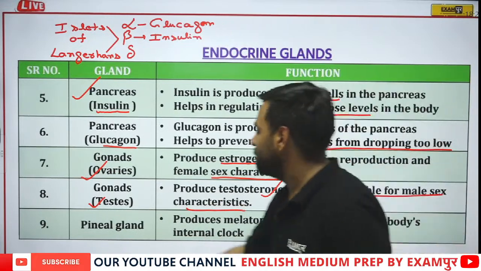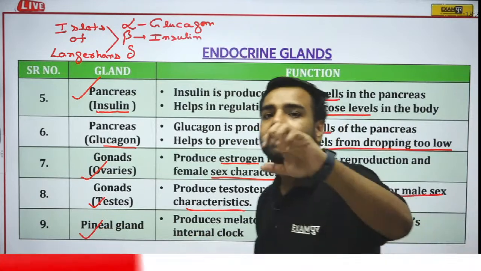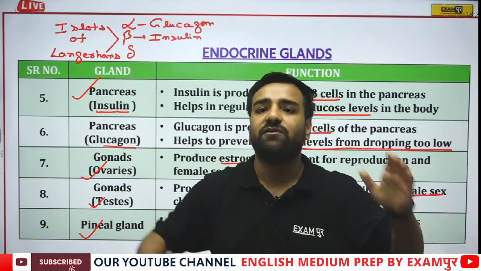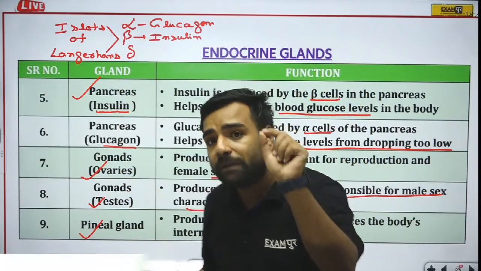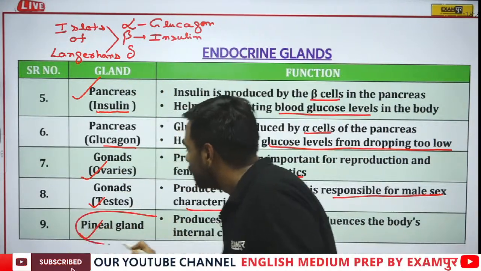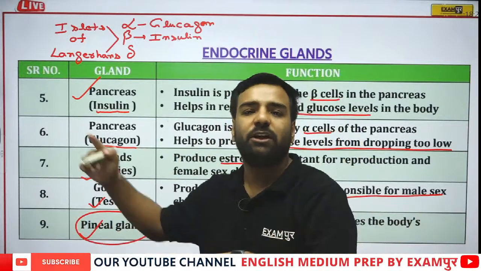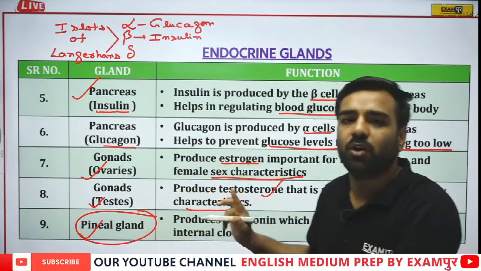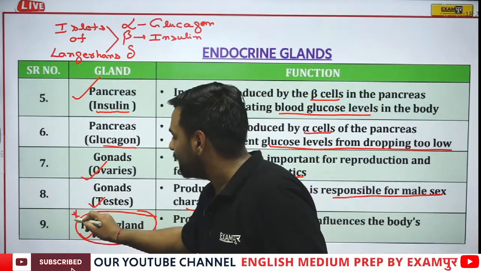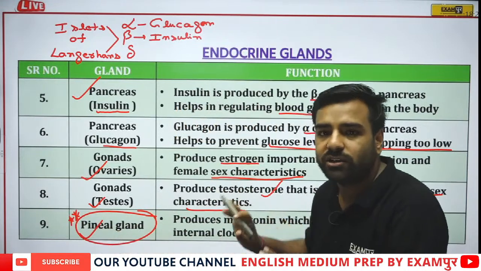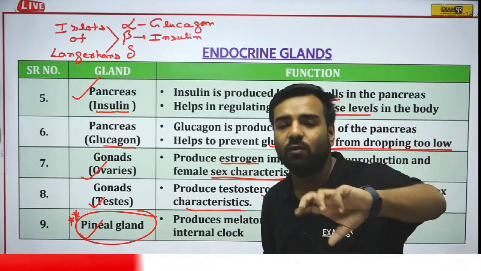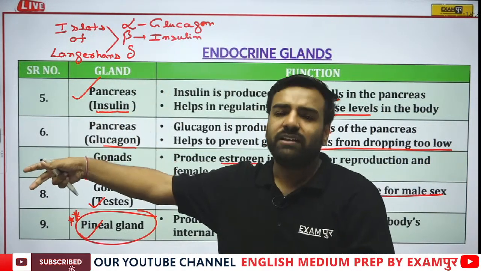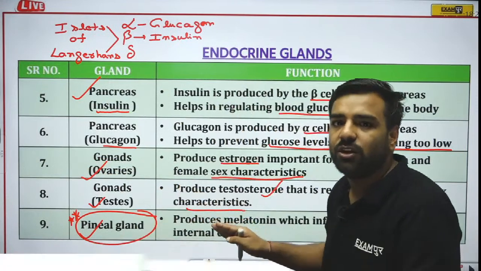And the important thing, pineal gland, which we discussed in the morning also. If the question is which among the following is the smallest gland, and someone gives you those four options, please remember pineal is going to be the correct answer. If pineal is not there, only then pituitary would be correct. Please remember, pineal is actually the smallest gland. I'm emphasizing this again and again because this question is done wrong by many candidates. I know where you will put the answer incorrect. So please remember, pineal is your correct answer.